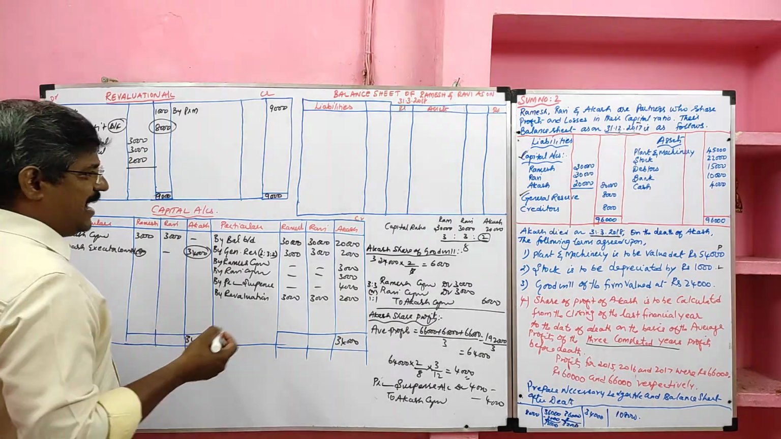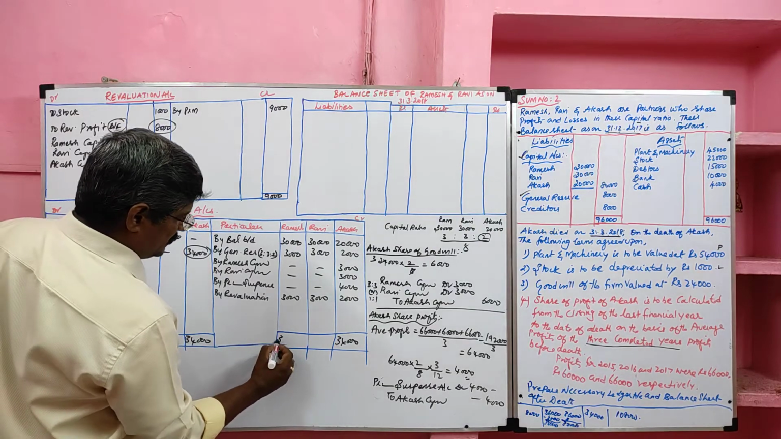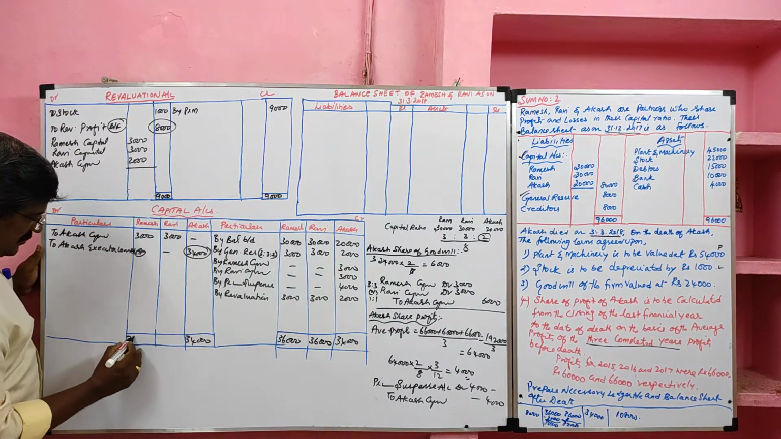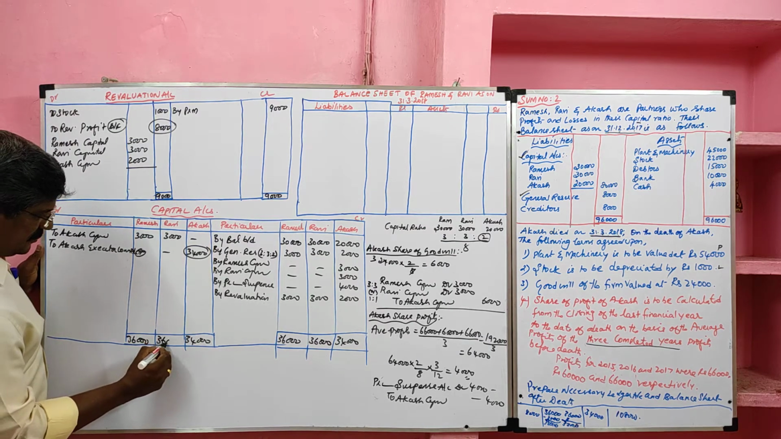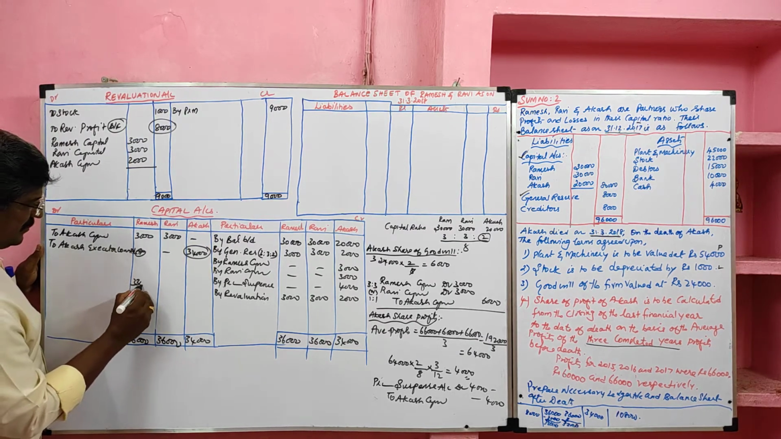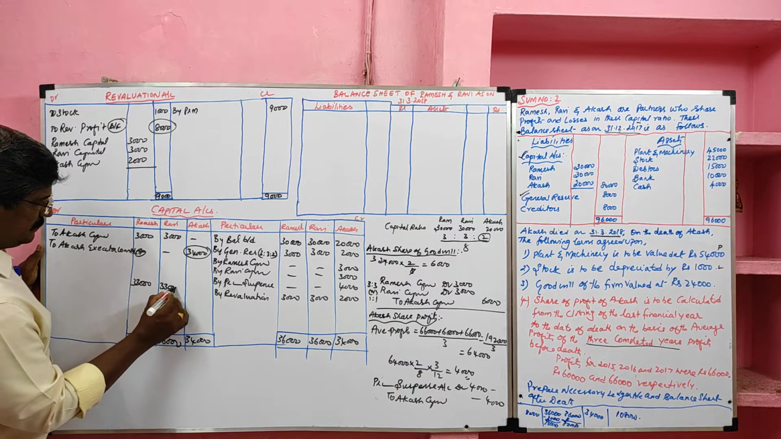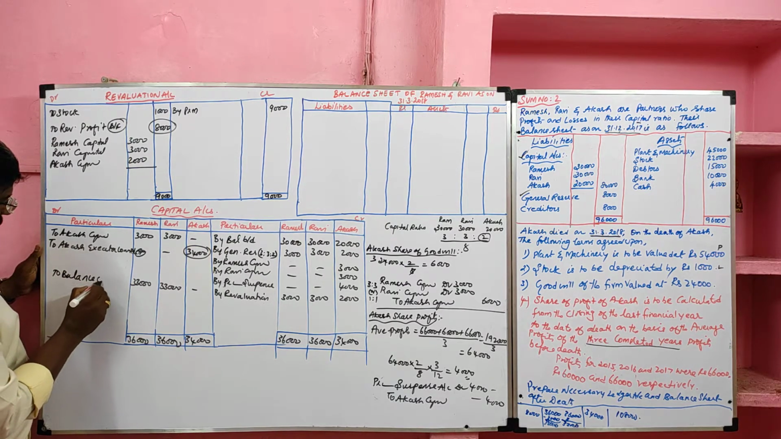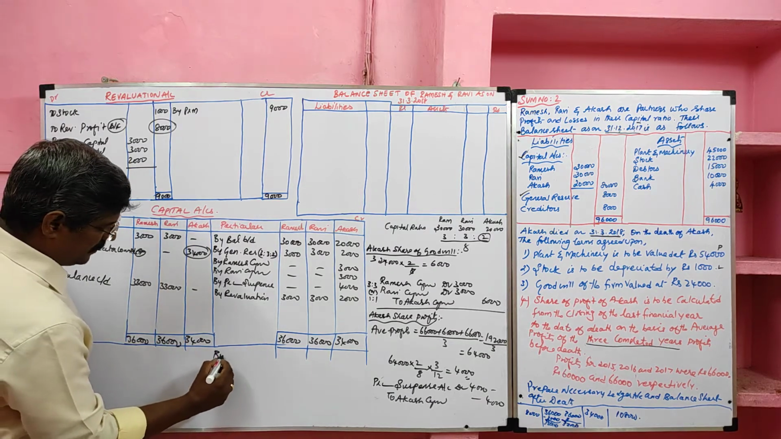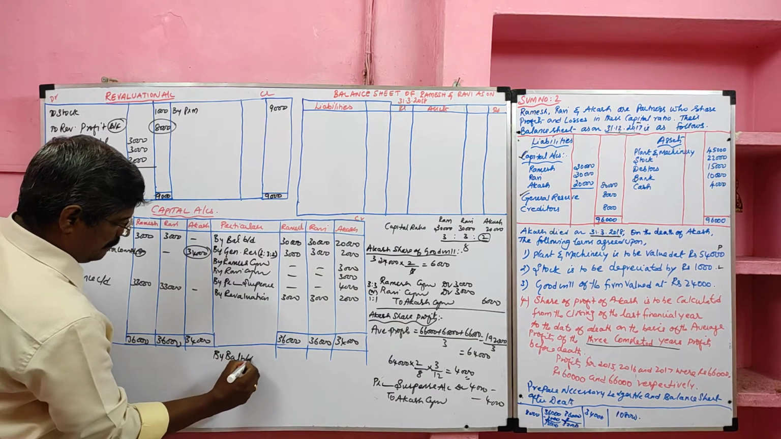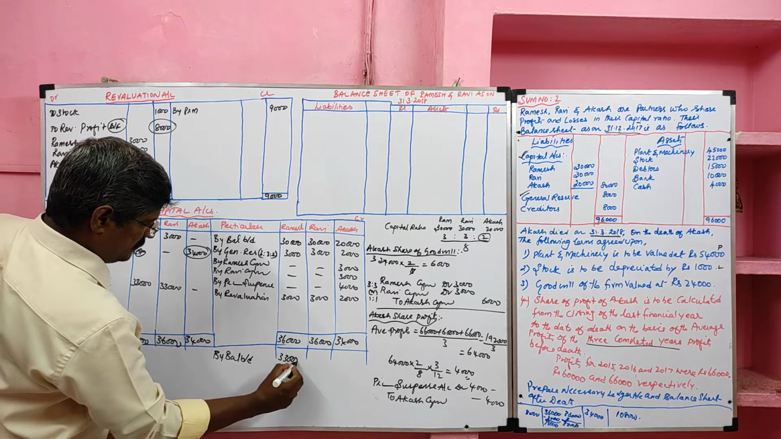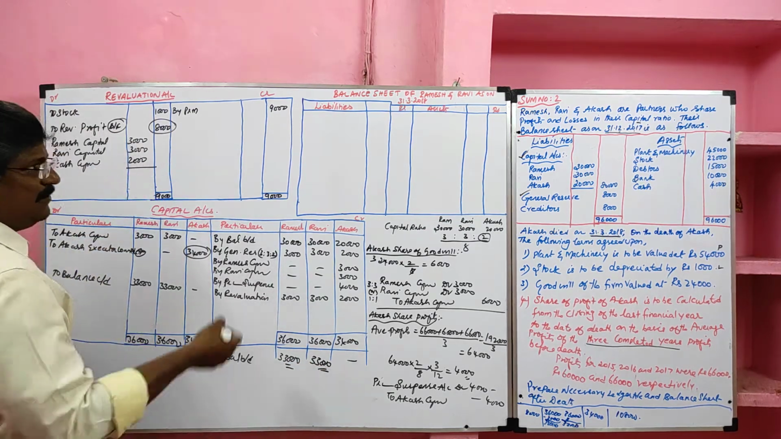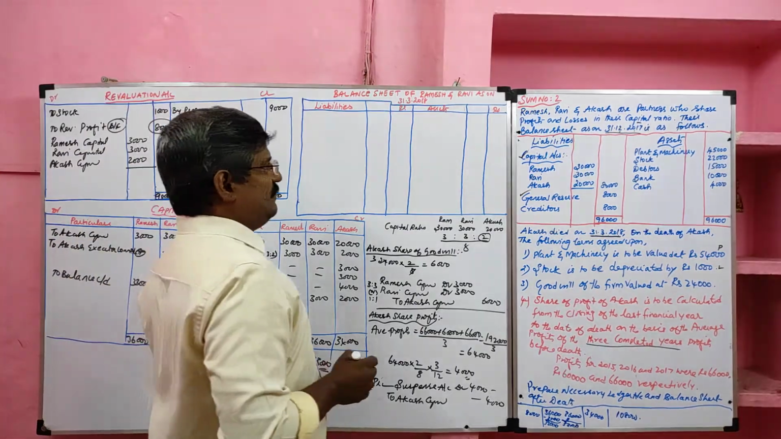Then we have to close other partner capital 36,000. 36,000 minus 3,000, 33,000. The closing balance of continuing partner: closing capitals of continuing partner by balance c/d 33,000, 33,000. Then we have to prepare balance sheet of reconstituted firm.